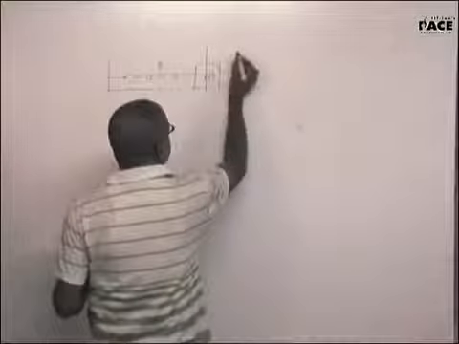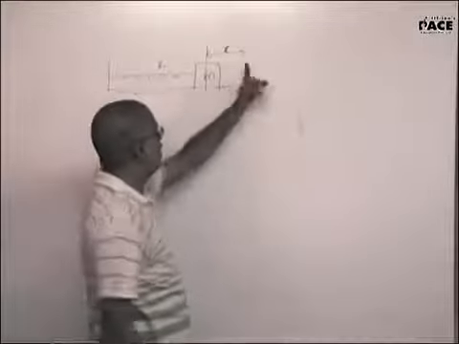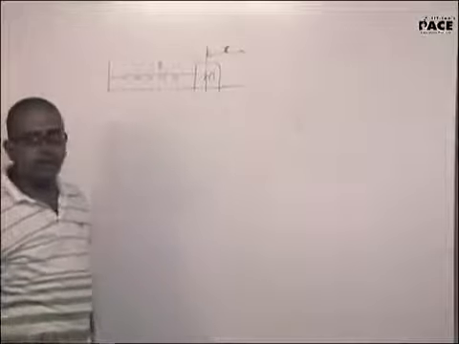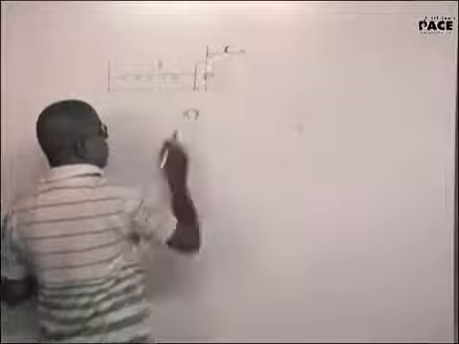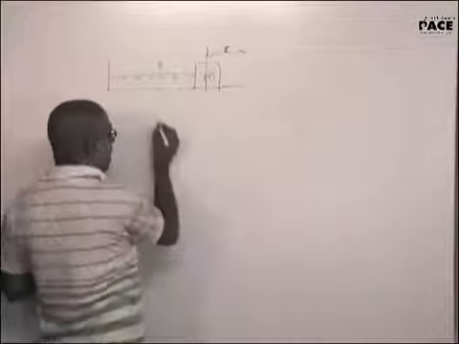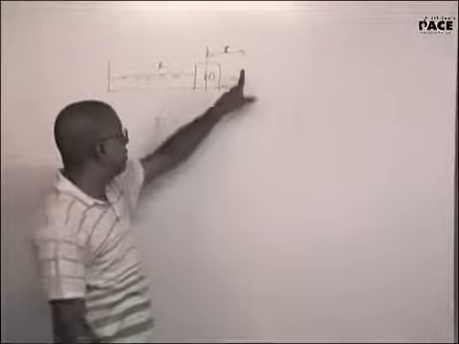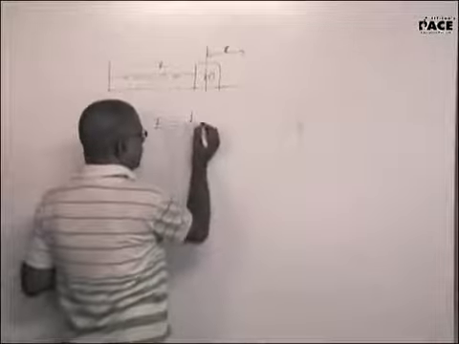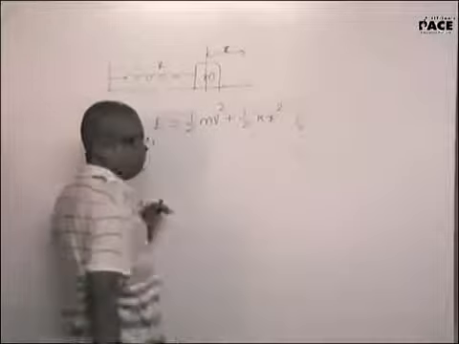Now say I displaced it towards the right and released. The particle is going towards the left. Kx is the force acting towards the left, which you equated to mass into acceleration. Say at one instant of time, this particular mass is moving towards the left with a velocity. So it will be half mv square plus half kx square.